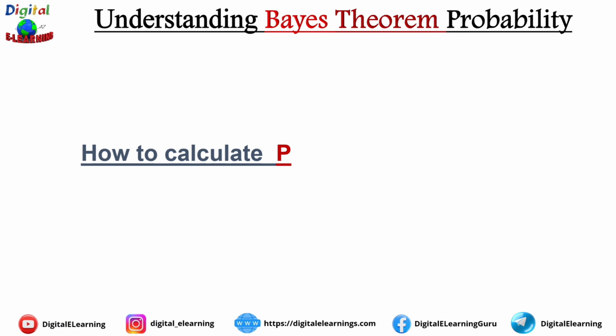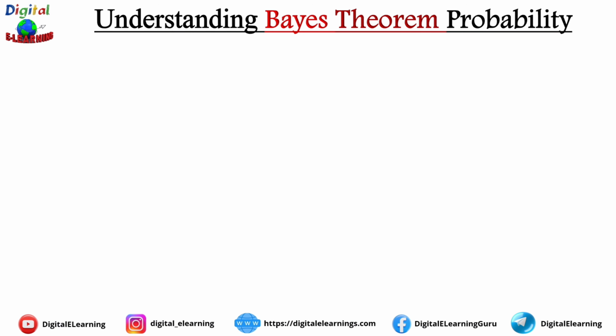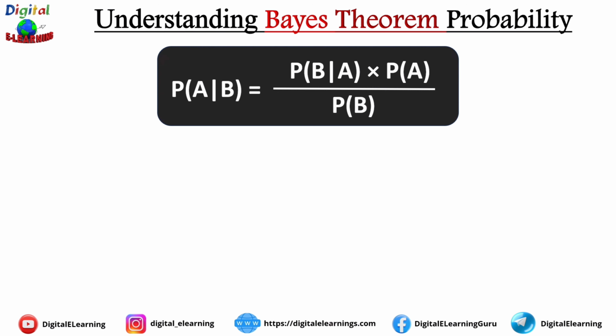How to calculate the probability value using the Bayes theorem. Let us first look at the famous Bayes theorem formula. Everyone would have seen this. At first glance, it looks a little bit intimidating. Lots of formulas, symbols, letters, but don't worry. Once you understand each term, the entire formula will surprisingly become a little simple.